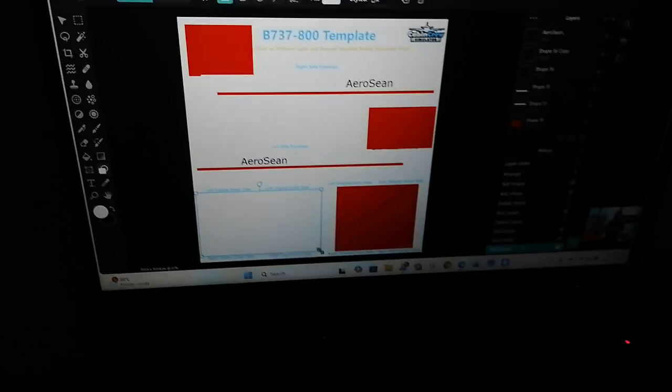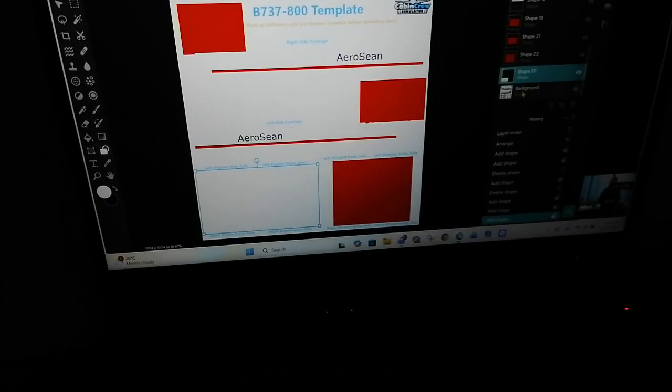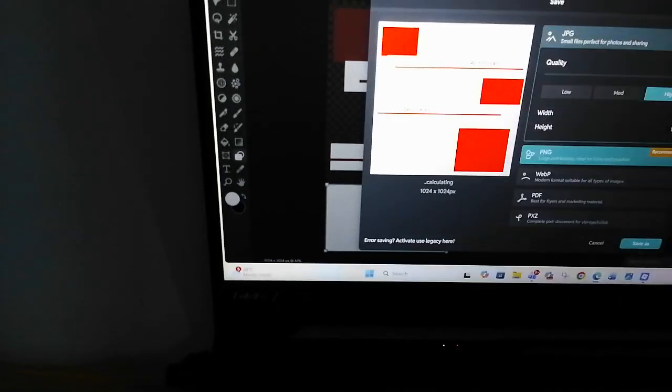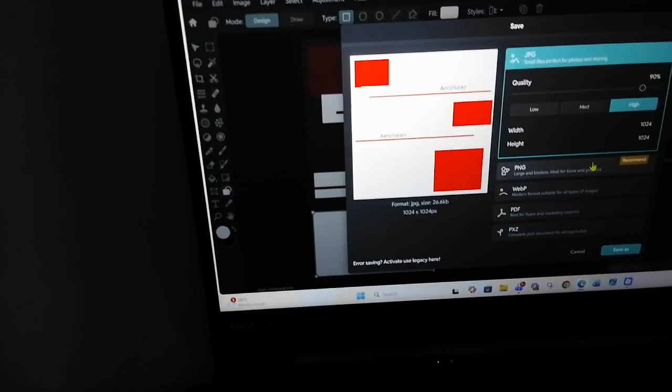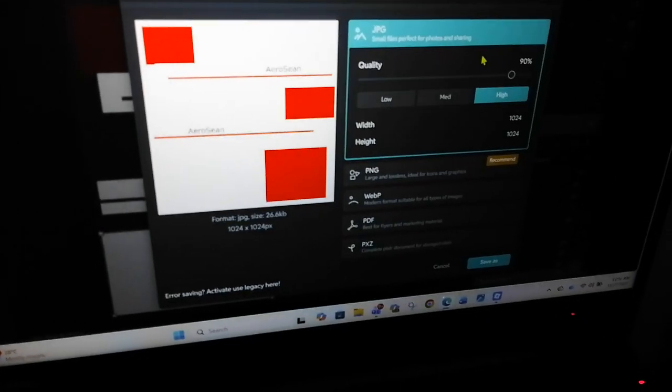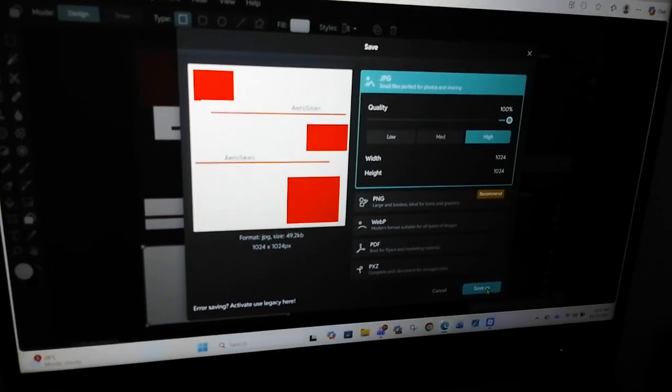Okay, before you submit it, first remove the background. And then, boom, delete it. And then, secondly, click save right over there. This button over here. If you click save, put to JPG, and then put to high quality, put to 100%, and then save as.